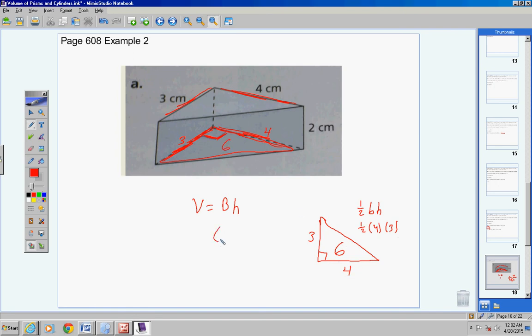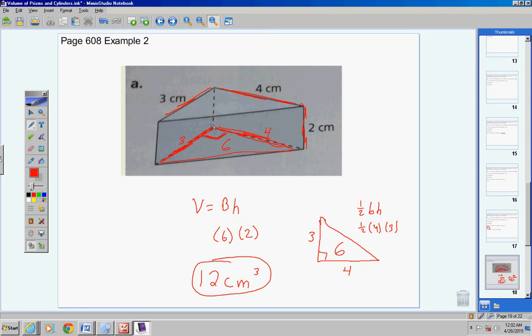So the area of the base is 6. Now what's the height going to be? Well, the height is 2. So we have 6 times 2. So the answer is going to be 12 centimeters cubed, or cubic centimeters.